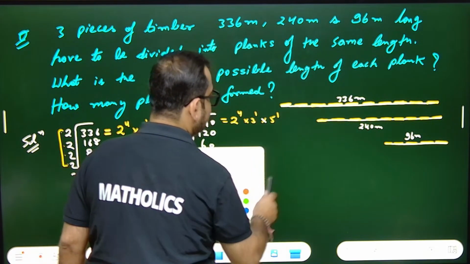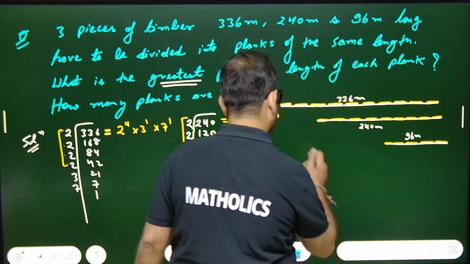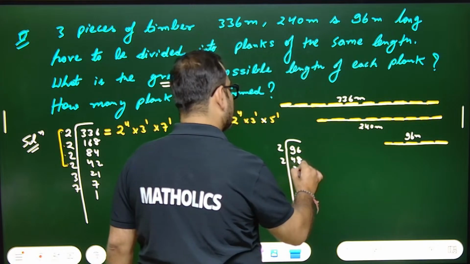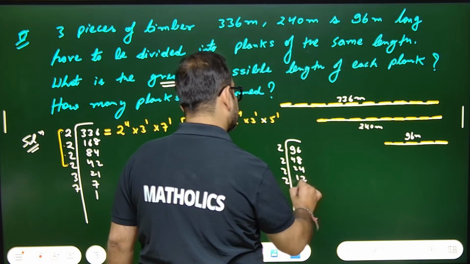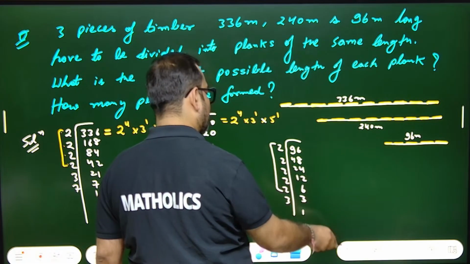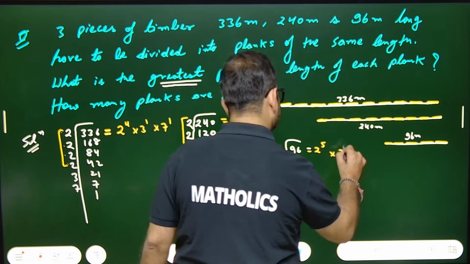Third one is 96. I'll solve here only. 96. So it will be 2 4s are 8, 2 2s are 4, 2 4s are 8, 2 12s are 24, 2 6s are 12, 2 3s are 6, and 3 1s are 3. So it is 2 raised to the power 5, into 3 raised to the power 1.